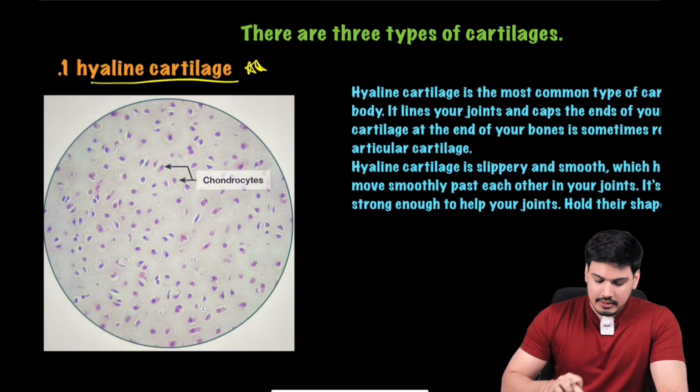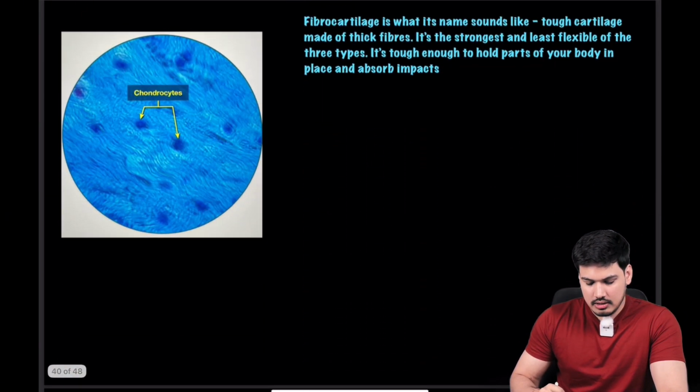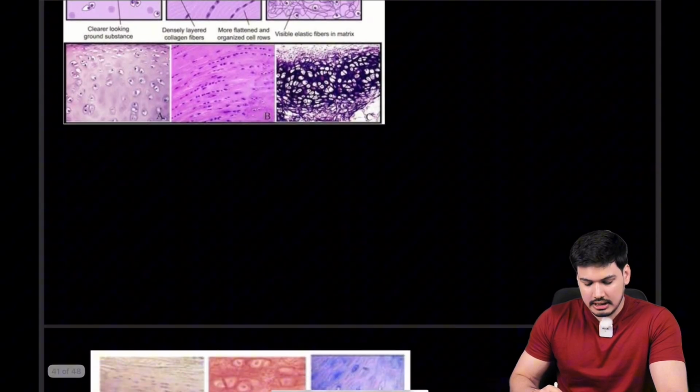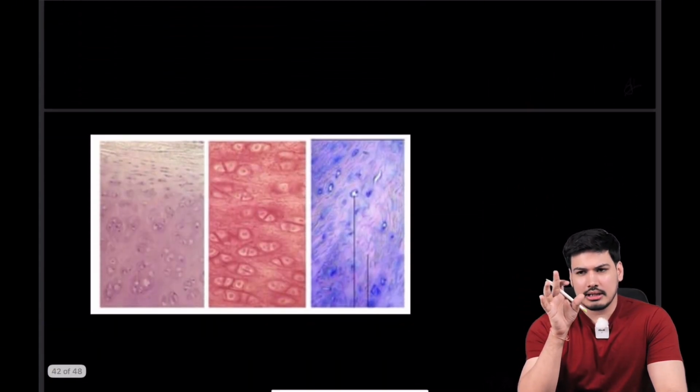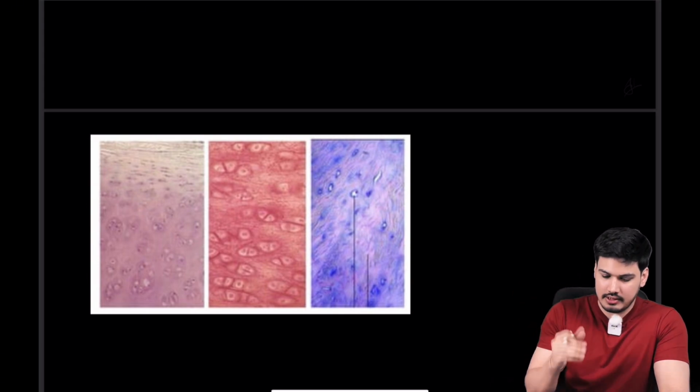So I will not show you just one picture, we will do multiple pictures of all three cartilages, so that you understand there are differences in various pictures, but if we know the basics, we are able to get to the gist of it, which one is which cartilage. Let's see how we can differentiate it.